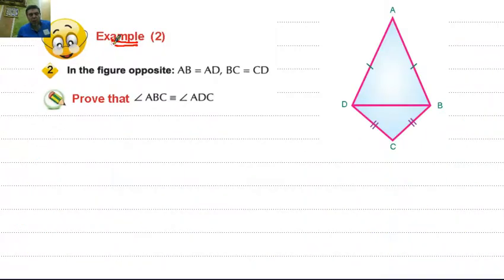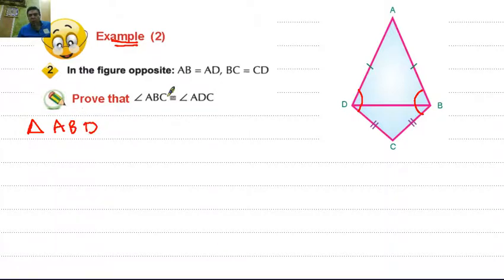Example number 2. In the opposite figure, AB equals AD and BC equals CD. Prove that angle ABC is congruent with angle ADC. We notice that the two angles are each divided into two angles. The first part is in triangle ABD and the second part in triangle BCD. First, we use triangle ABD.